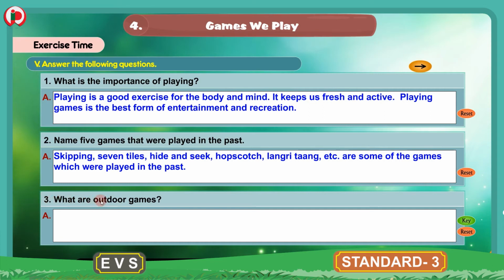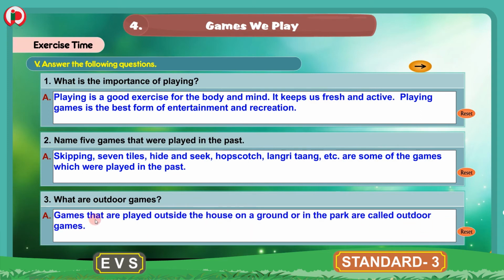3. What are outdoor games? And the answer for this question is, games that are played outside the house, on a ground or in the park are called outdoor games. So what are outdoor games? Games that are played outside the house, on a ground or park are called outdoor games. So these are the answers for these questions. You can write these answers in your workbook. Now we will move to the next question.